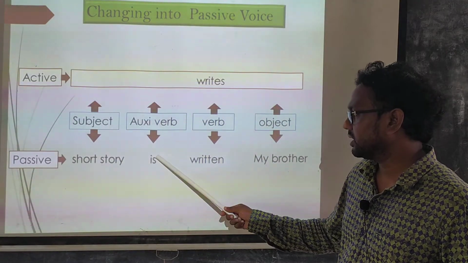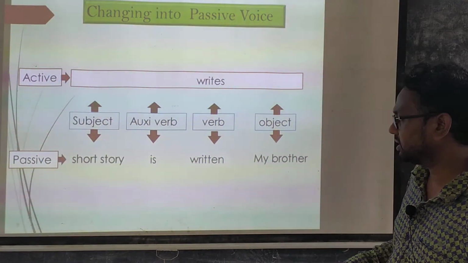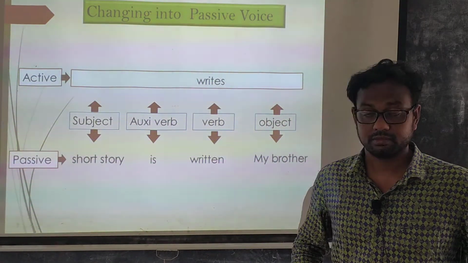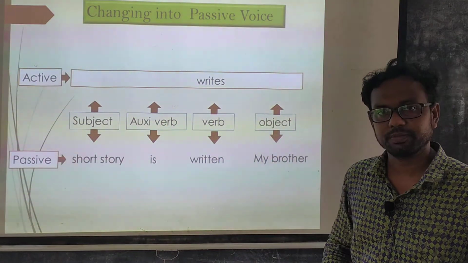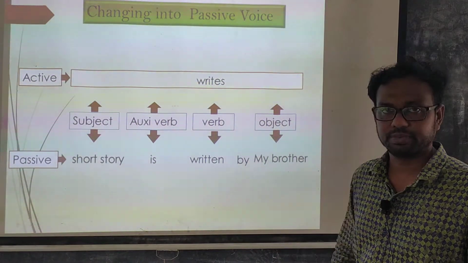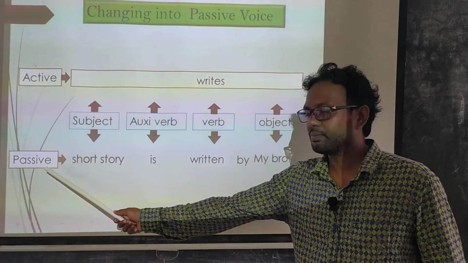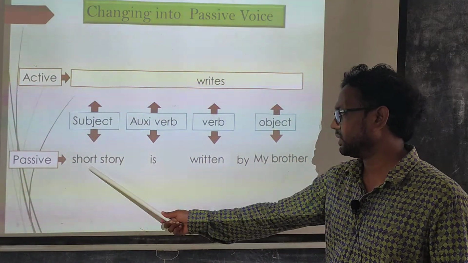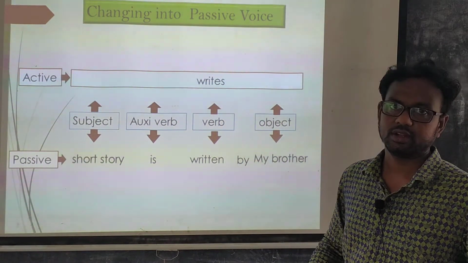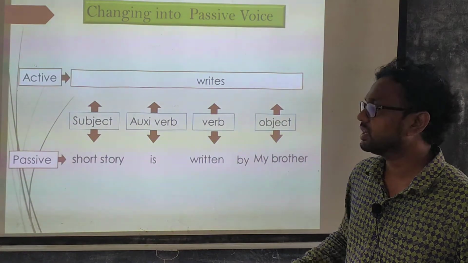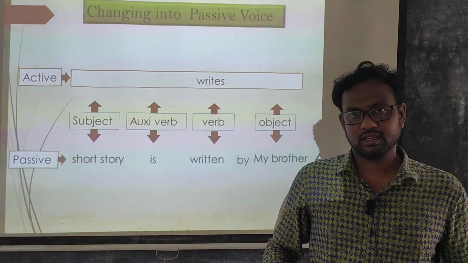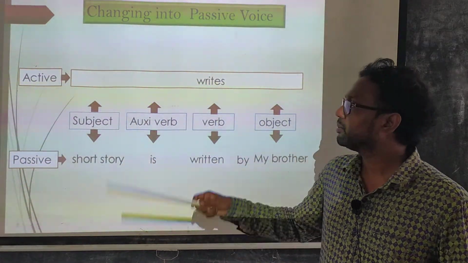So the auxiliary verb here is placed, but one step is still not completed. Here we have to use a preposition before the object of the passive sentence. Here by is placed as the preposition. Now our passive voice sentence is completed. Here the sentence is: short story is written by my brother, where in the active sentence the sentence was my brother writes short story. Dear students, this happened in case of present indefinite tense.